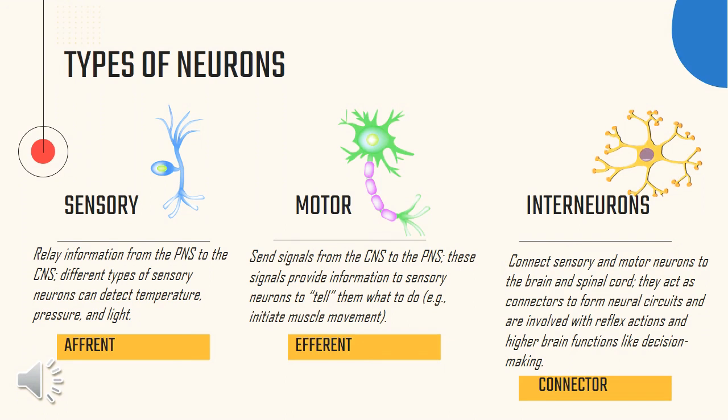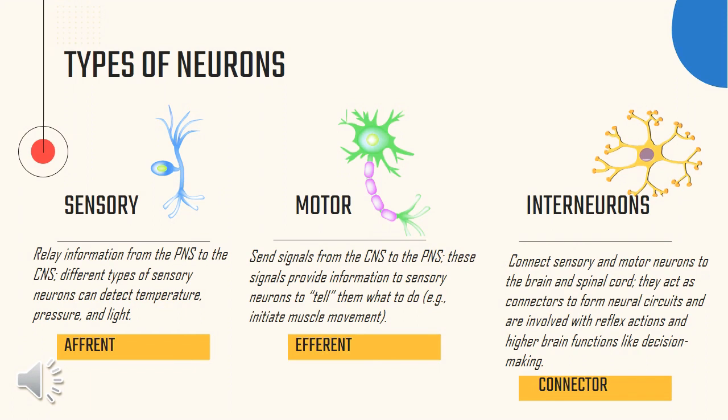The following are the different types of neurons. Sensory or afferent neurons relay information from the PNS to the CNS. Different types of sensory neurons can detect temperature, pressure, and light. Motor or efferent neurons send signals from the CNS to the PNS. These signals provide information to tell them what to do, for example, initiate muscle movement.